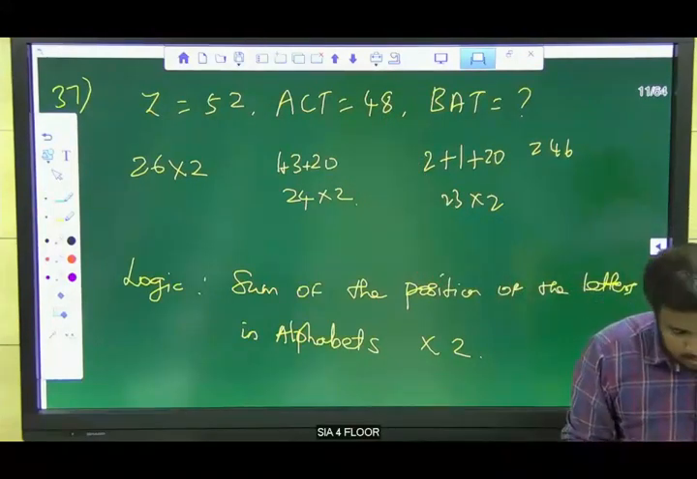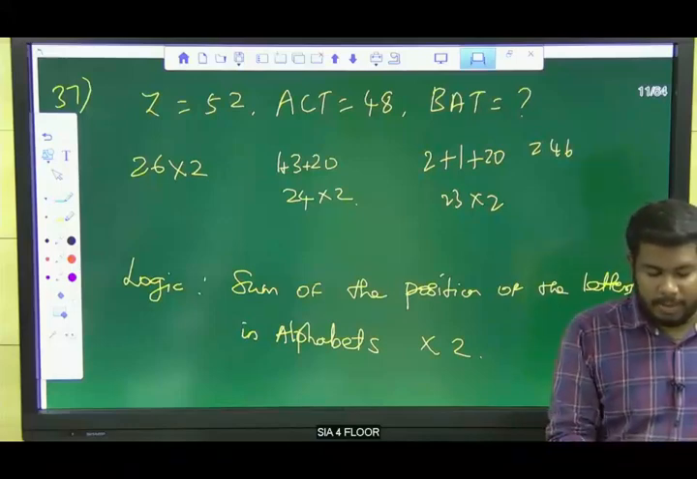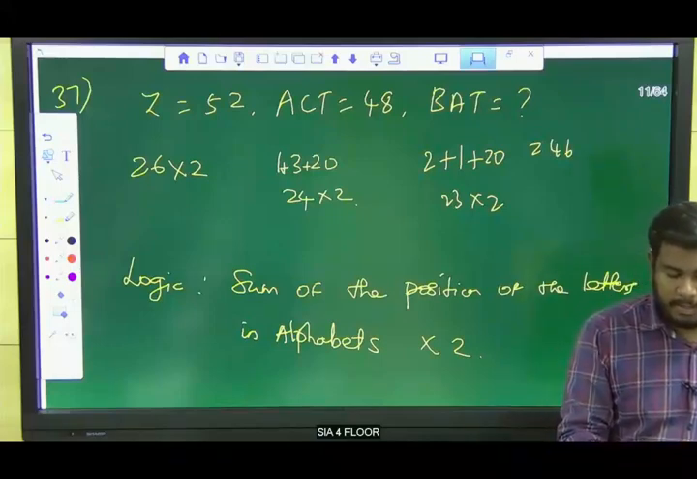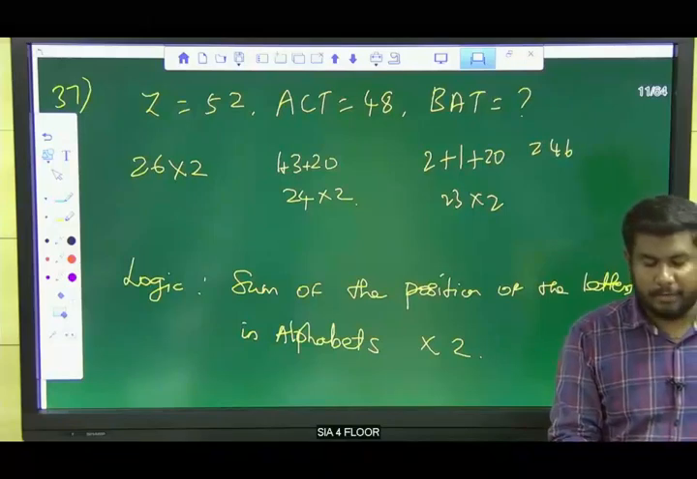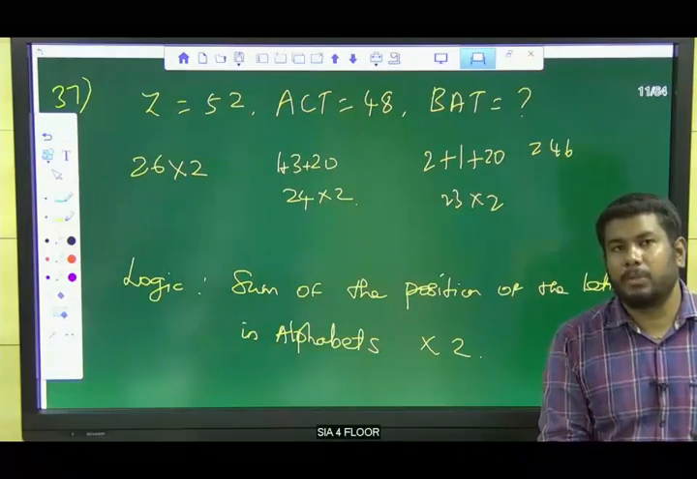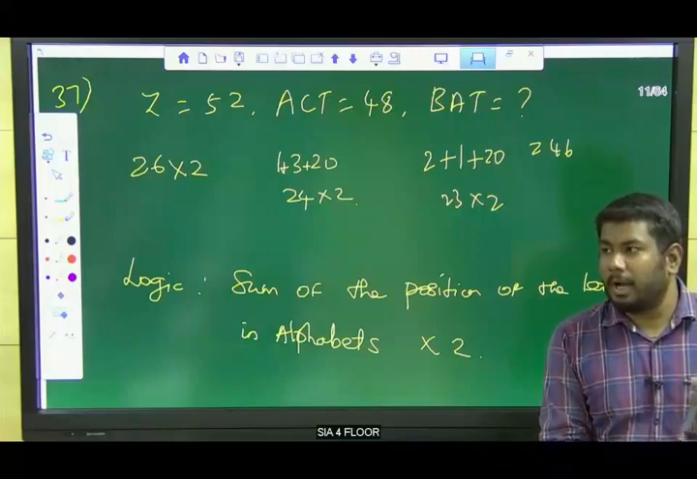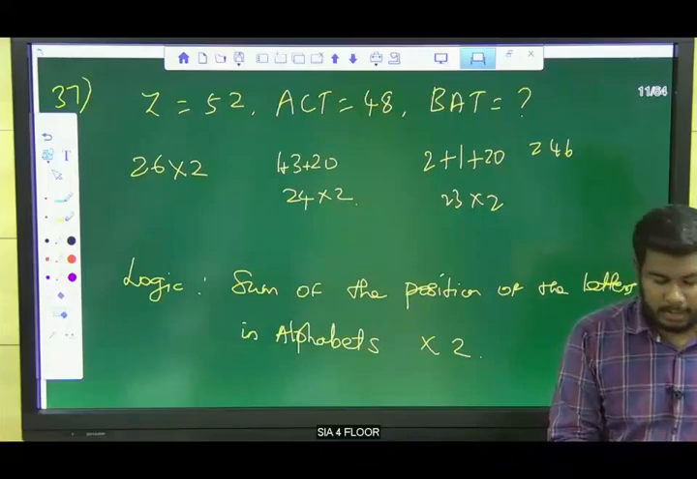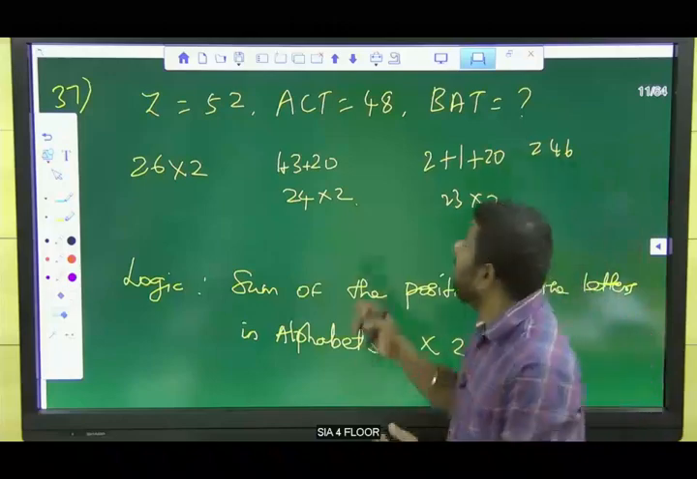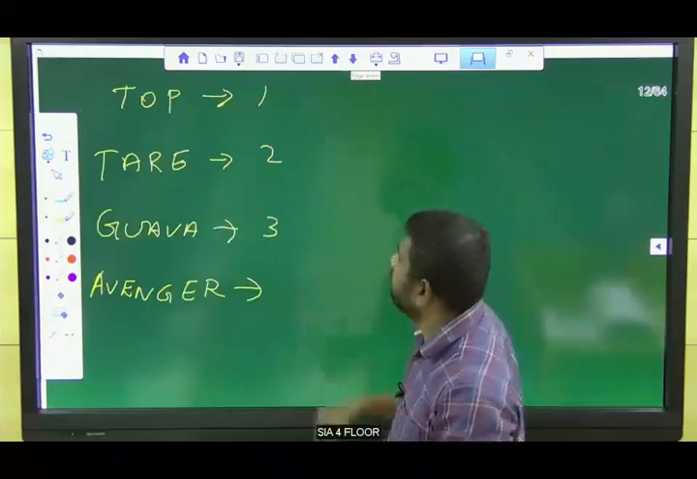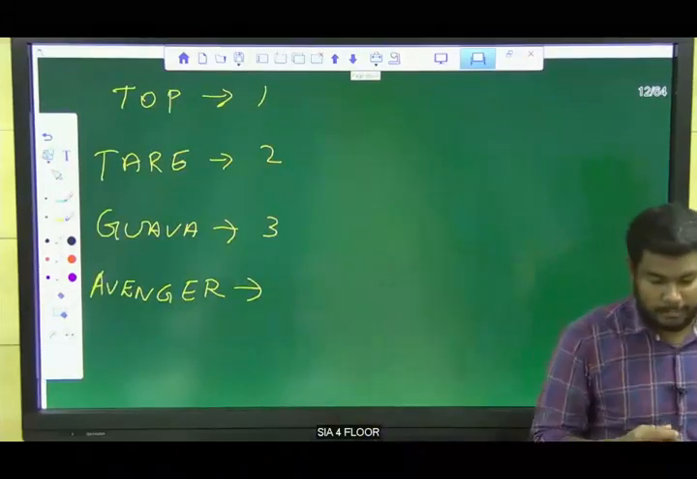Clear. Yes, most of you answered 5, but 5 is not the correct answer. If 5 is not in the given options, then what can we do? We need to go for another logic. So try to find another logic. The answer is not 5.